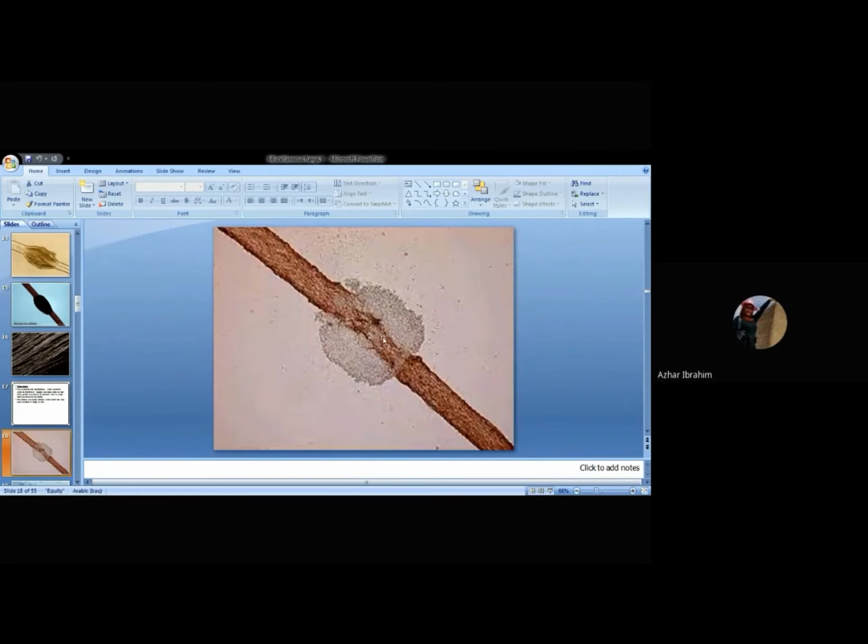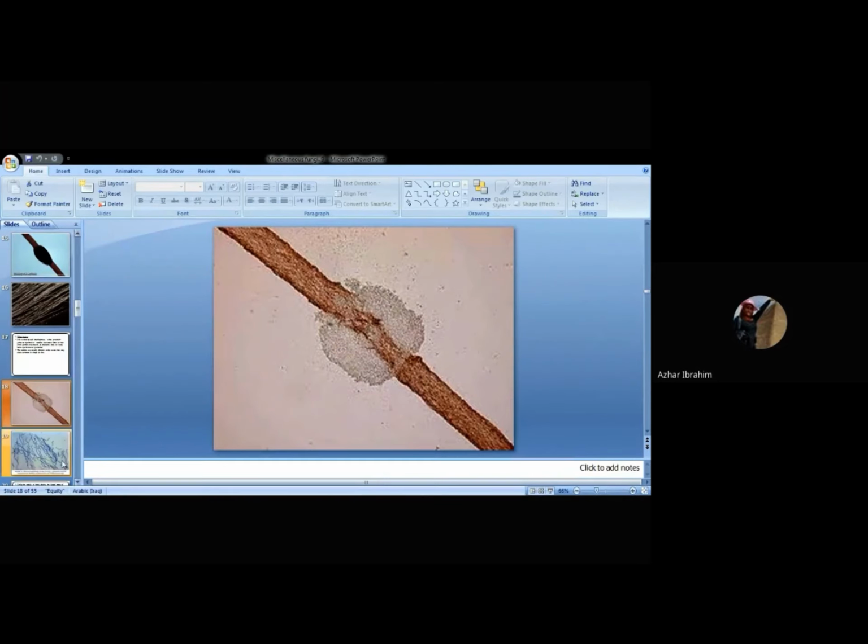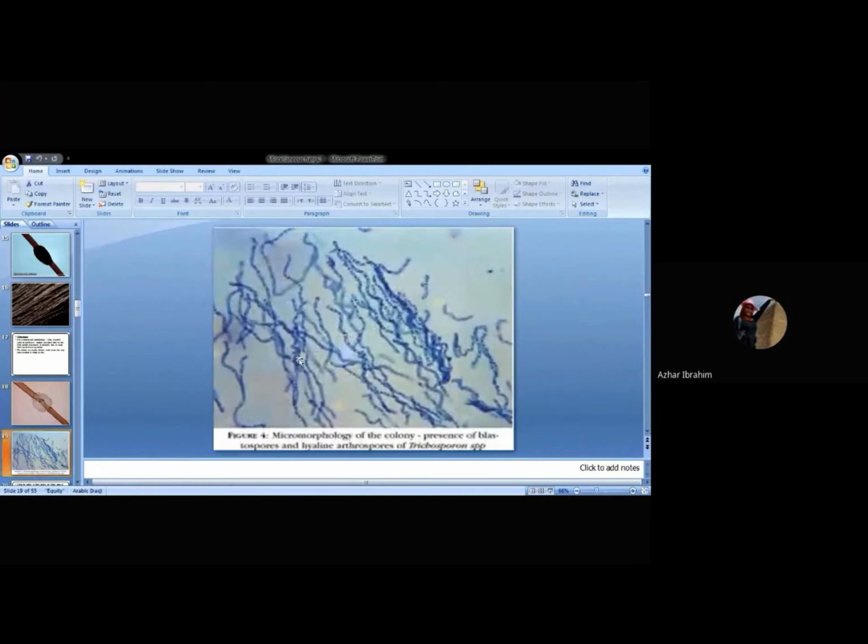Here you can see the thickness from the center. This is white Piedra, white in color. This is the causative agent, the fungus responsible for white Piedra, which is Trichosporon beigelii. It is referred to by species because Trichosporon also has different species, but here beigelii is mainly the causative agent of this condition.